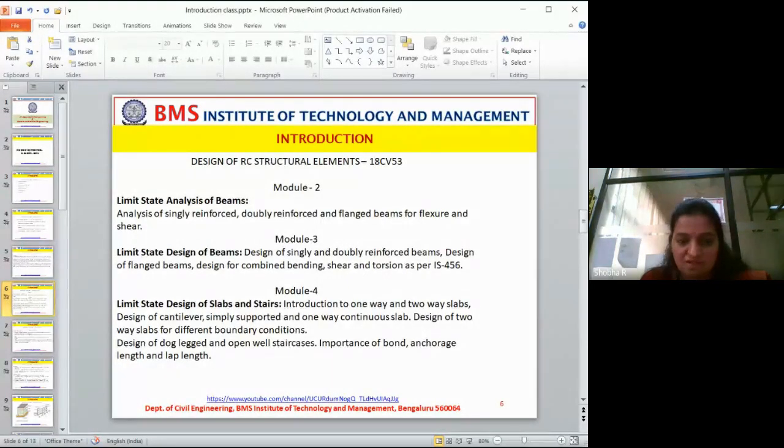If you finish the first module, from the second module onwards everything is there in the codebook. The first module also has some of it, but there they'll give some two or three points and you'll have to elaborate on that. But in the second, third, fourth and fifth modules, everything is there in the code. You just have to use the formulas and give the answer. That is all you have to do.